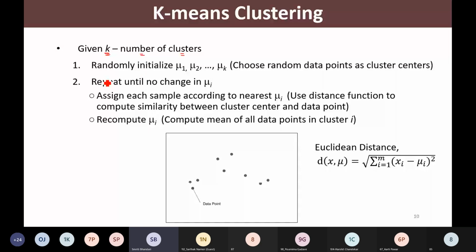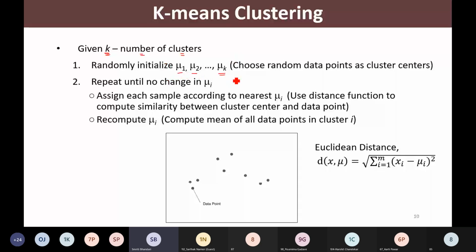Those are denoted here as mu1, mu2 up to mu_k. As we have k clusters, we should have k cluster centers.